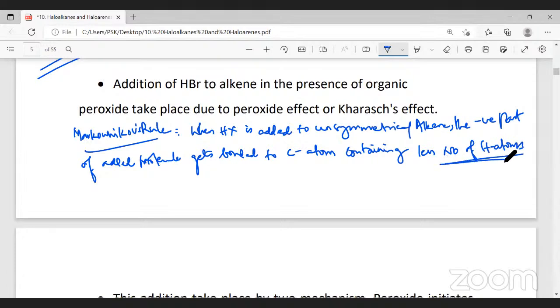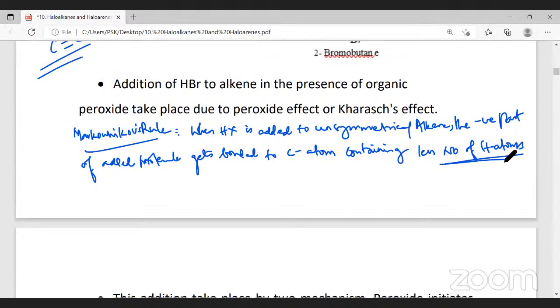What is Markovnikov's rule? When hydrogen halide is added to unsymmetrical alkene, the negative part of the added molecule gets bonded to the carbon containing less number of hydrogen.